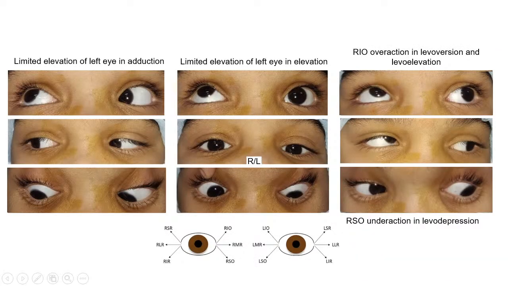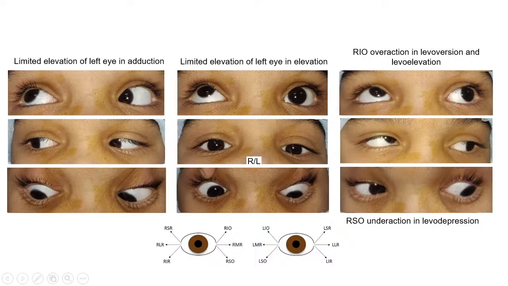So this was our case, in which in primary gaze we got R hypertropia over L. On dextroversion, there is no limitation of ocular movement, whereas on levoversion we can see the upshoot of the right eye, over elevation of the right eye.